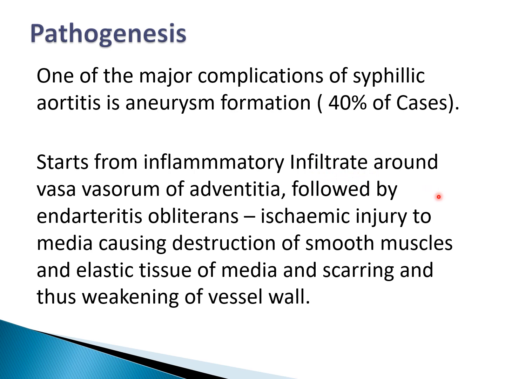Once it surrounds the vasa vasorum, it compresses them, and this is called endarteritis obliterans, or obliterative endarteritis. This leads to compression of vessels, which leads to ischemic injury to the media, causing destruction of smooth muscle and elastic tissue of the media, regenerative scarring, and thus weakening of the vessel wall.